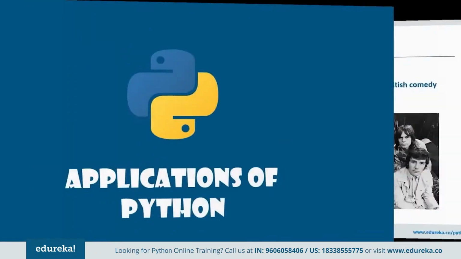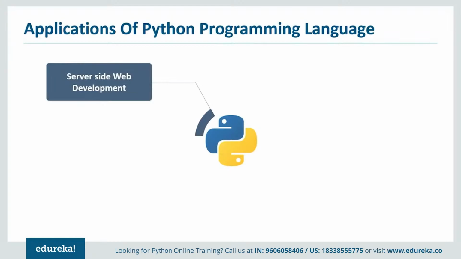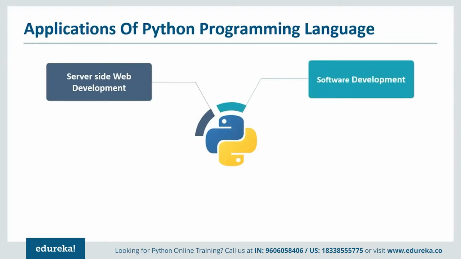Now let's talk about a few applications I have listed for you guys. Let me tell you guys, we have web frameworks in Python. For example, we have Django or we have Flask as well, which we can use for server-side web development. We also have a wide variety of Python libraries at our disposal, which we can use for general purposes. For example, we have the Tkinter Python library that we can use for GUI-based desktop applications or for software development as well. With the easy syntax that we have in Python, we just have to focus on the creativity part. We don't have to worry about making any mistakes in the syntax or any of that sort.